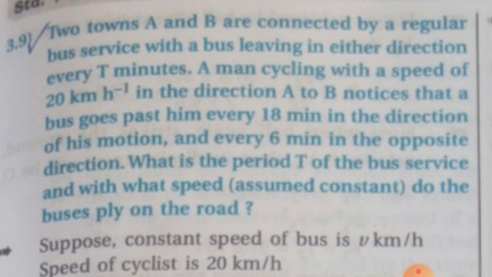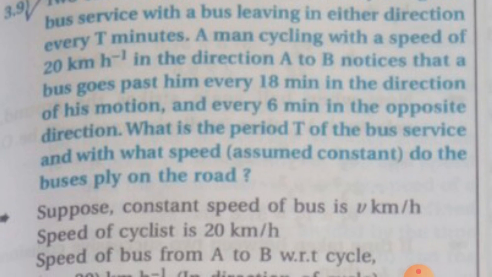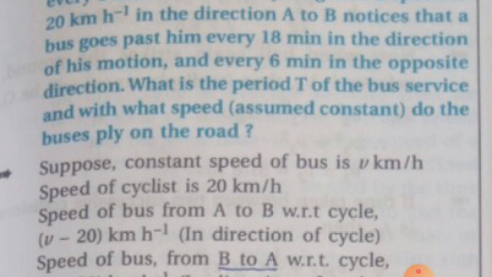Now, ply means what? Ply means run or travel over a fixed route. So now the problem will be more clear. You have to find out the speed of the bus on the route and the period capital T. Now we refer to its solution.